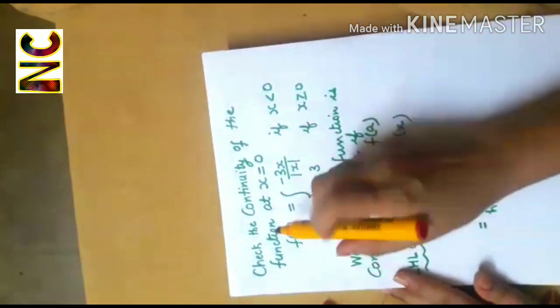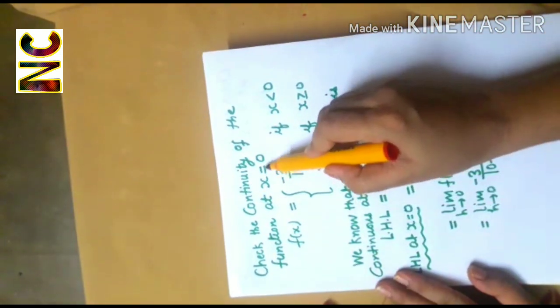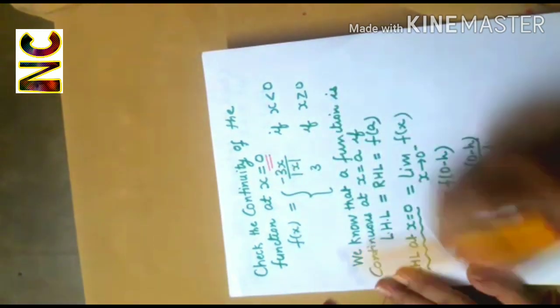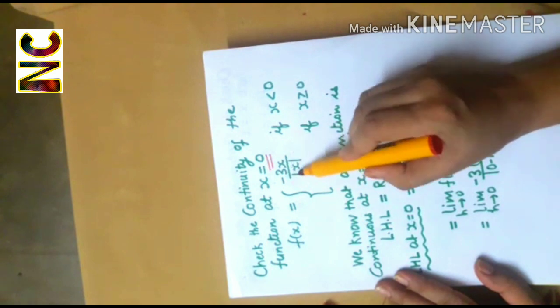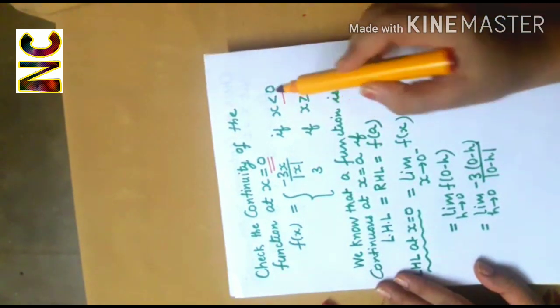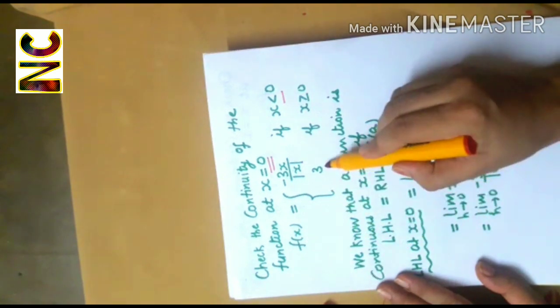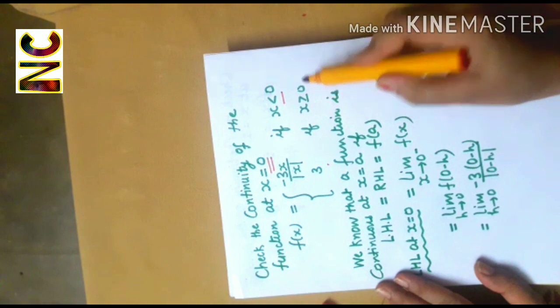Let's take a question. Check the continuity of the function at x equal to 0, where f(x) is equal to minus 3x over absolute value of x if x is less than 0, and f(x) is equal to 3 if x is greater than or equal to 0.